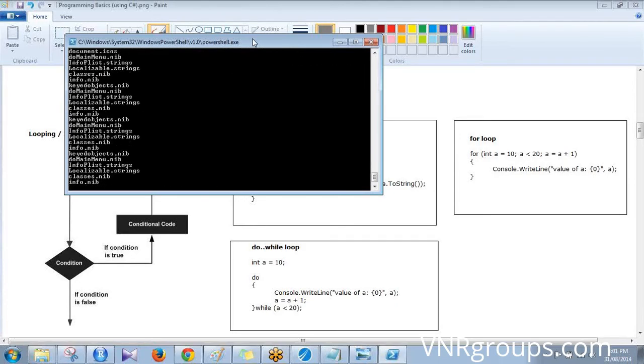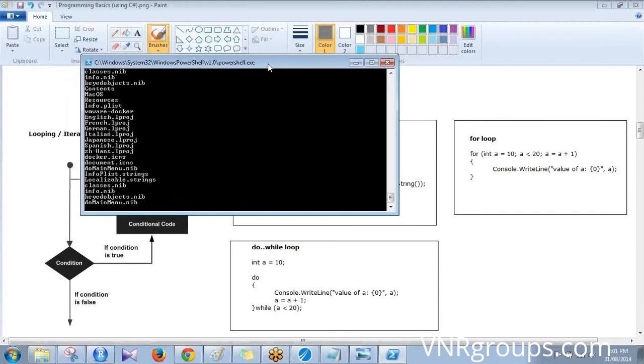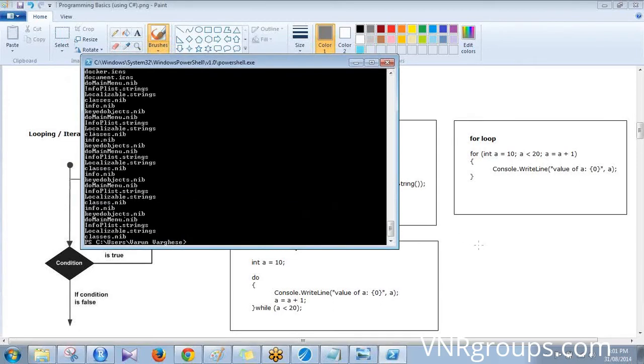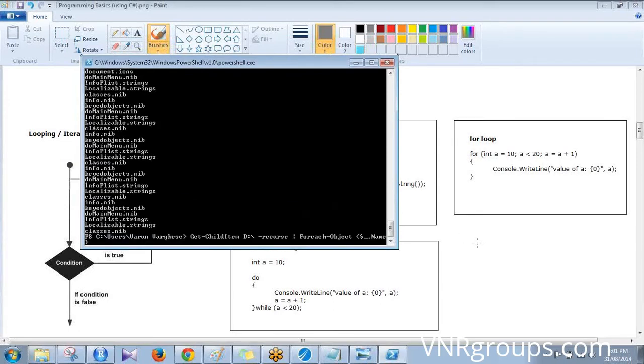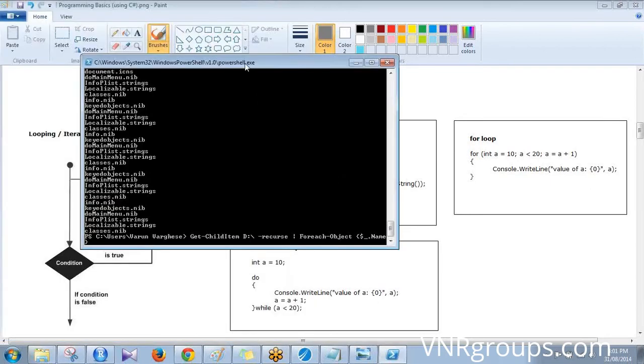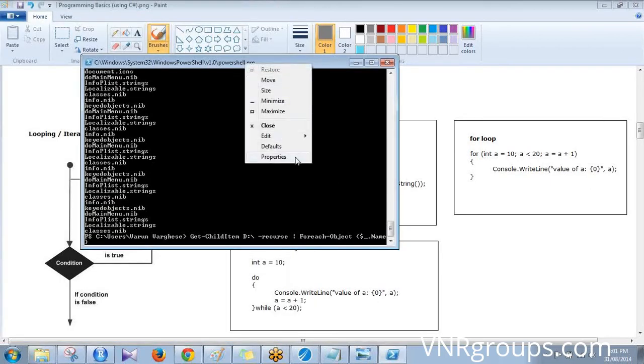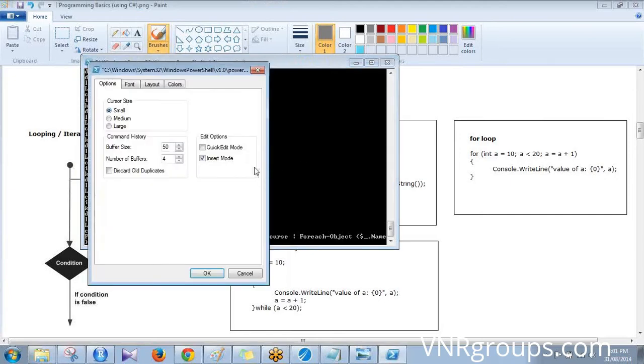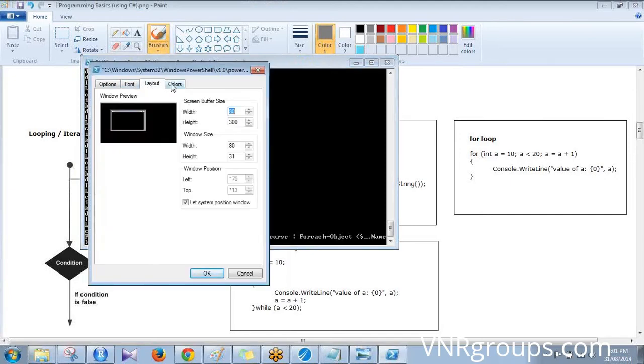I don't know where you are typing. It's on the command prompt. Can you see that? Yeah, I can see the command prompt, but the thing you are typing. See this? Okay, it was getting stuck. It's getting stuck every 2 minutes. Oh, now it's okay. Let me make it a little bigger.